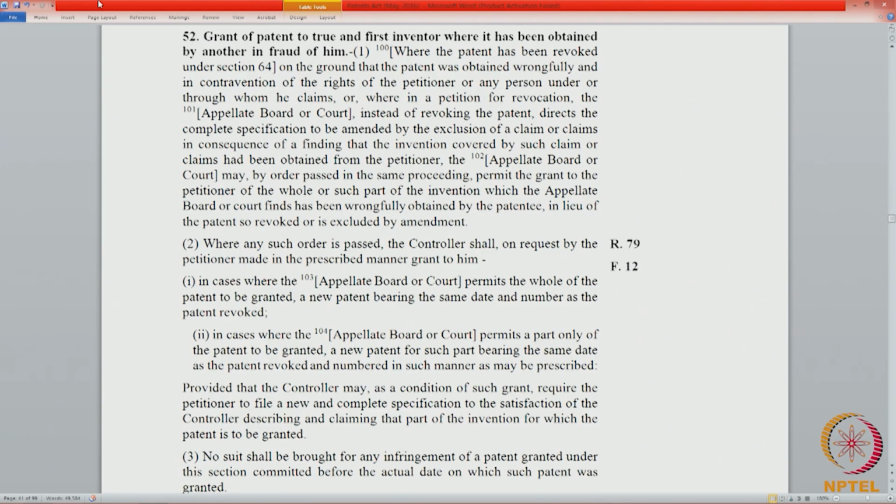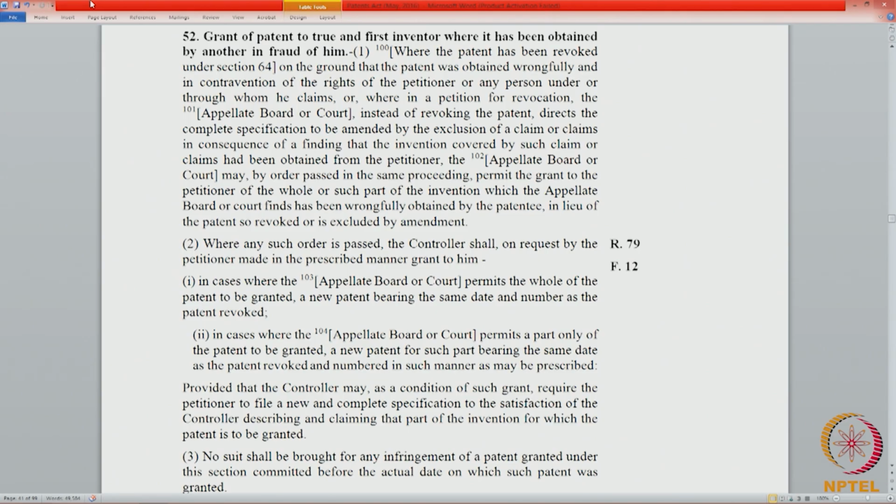Now, with that order, the petitioner will have to approach the controller, because the controller maintains the register of patents, and the register has to be corrected for the record to be set straight. So, even if the appellate board or the court passes an order in favor of the petitioner, he will still have to approach the controller to correct the record. Now, that is done by Form 12.